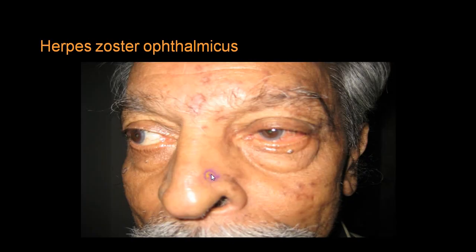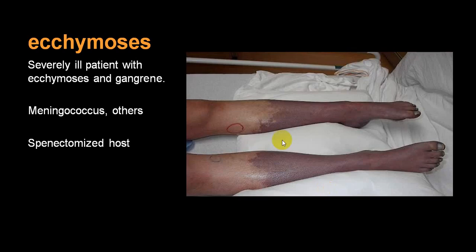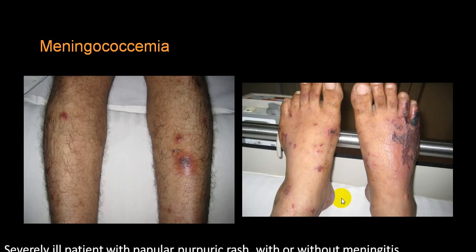You can see typical, this is in herpes zoster. When it involves the supraorbital nerve, it is also described as herpes zoster ophthalmicus. These are severe ecchymoses, very classically seen very frequently in DIC and septic shock. In meningococcemia, you can see typical skin eruptions, papular eruptions, typical.